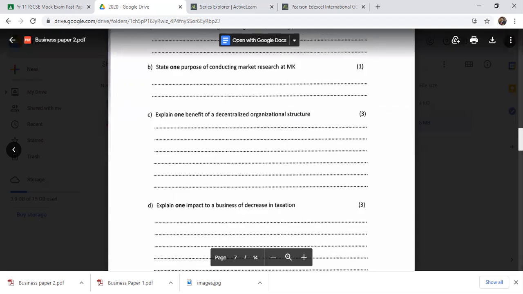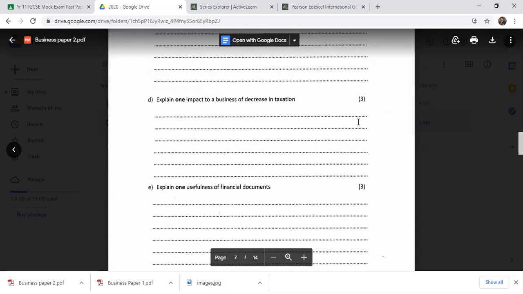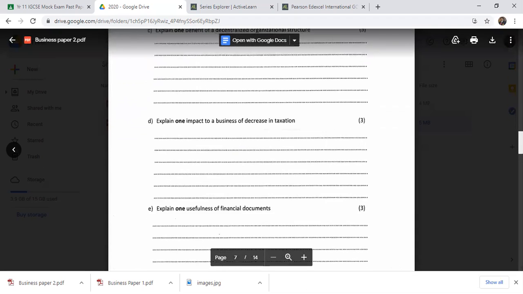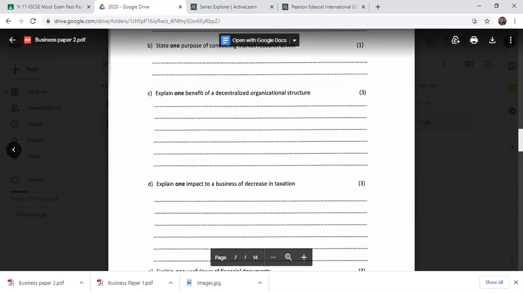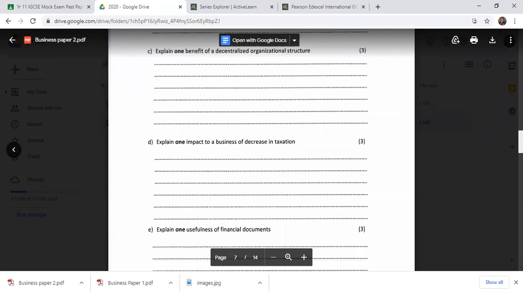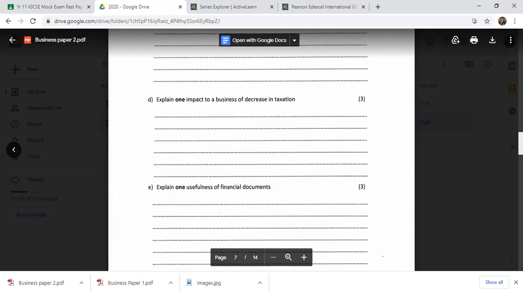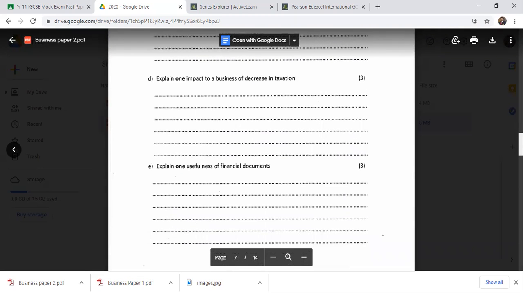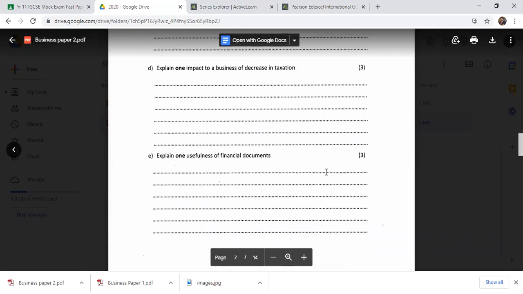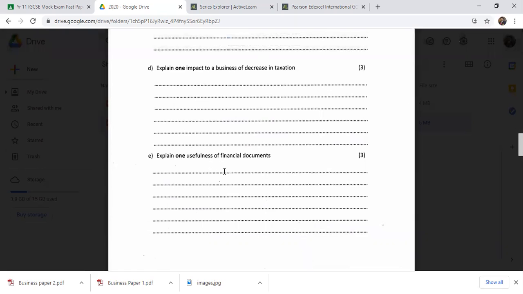I would like to do one more explain question, because you can see back-to-back three explain questions in the second question: explain one benefit of decentralization, explain one impact of a decrease in taxation, explain one usefulness of a financial document. Look at usefulness of financial documents. You can start the answer by saying what financial documents are: the income statement, SOFP and cash flow forecast.